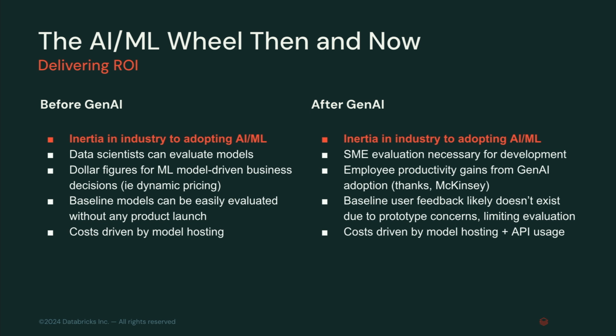But we also see all sorts of other fun ways in which people look at GenAI differently when it comes to ROI. McKinsey put out a report in the early days saying, we're going to get crazy employee productivity gains. How are you supposed to measure that? How are you supposed to build KPIs around that? You don't have an A/B test of employee A used GenAI and employee B didn't, where we see some fundamental difference there. There are other things around costs, and we might also need subject matter expert feedback. That doesn't exist for a logistic regression model necessarily.